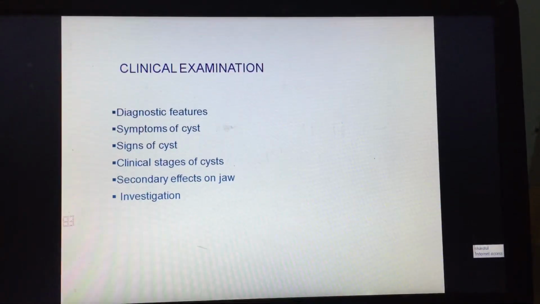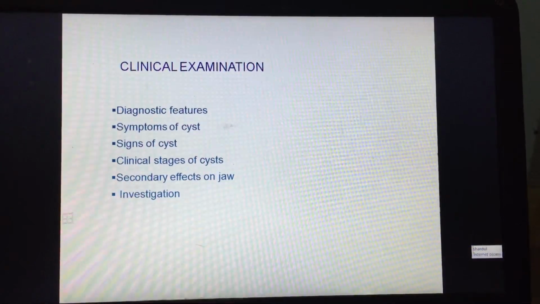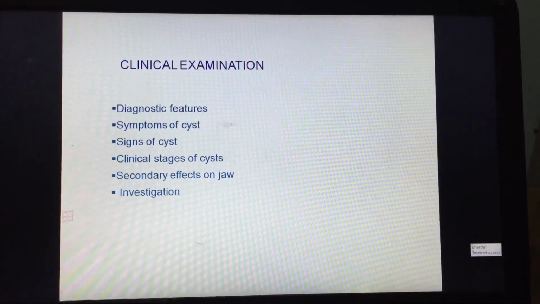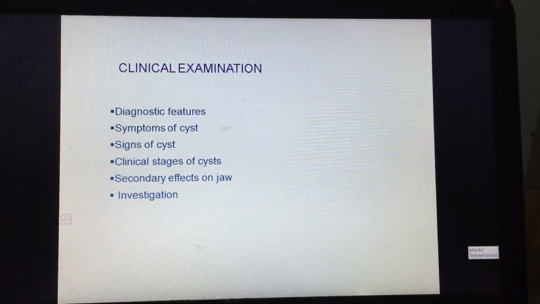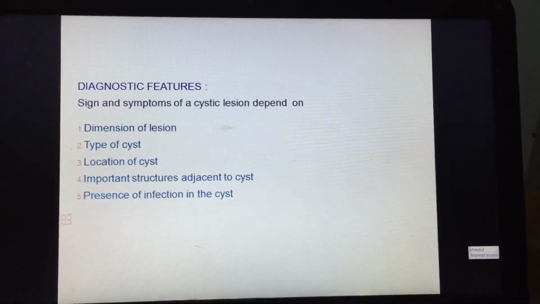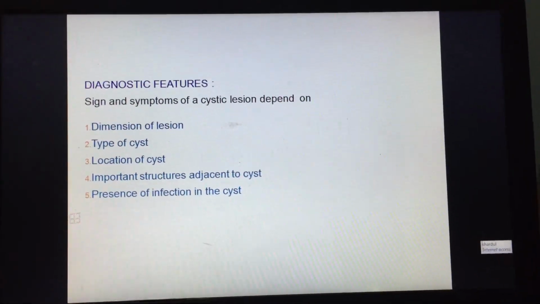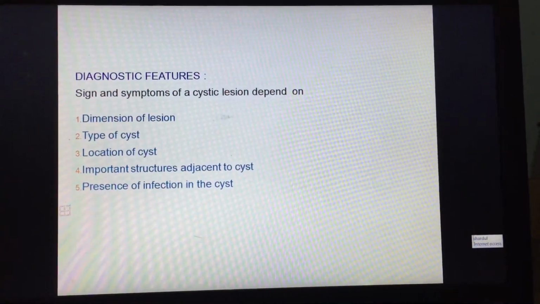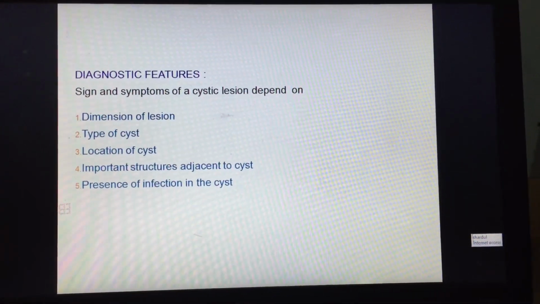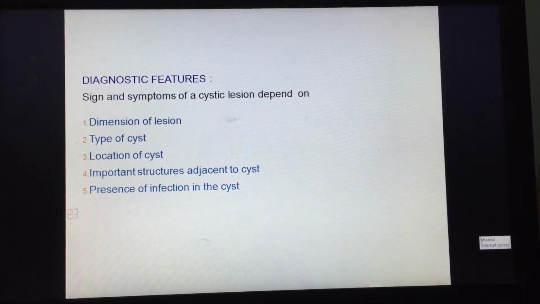Let's talk about the clinical examination part. The clinical examination will include diagnostic features, symptoms of the cyst, signs of the cyst, clinical stages of the cyst, secondary effects on the jaws, and investigations required. Diagnostic features, signs and symptoms of a cyst lesion depend upon the dimension of the lesion, type of cyst, location of cyst, important structures adjacent to the cyst, and presence of infection in the cyst.